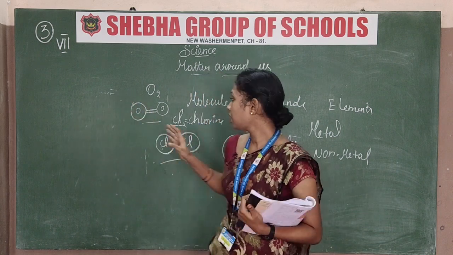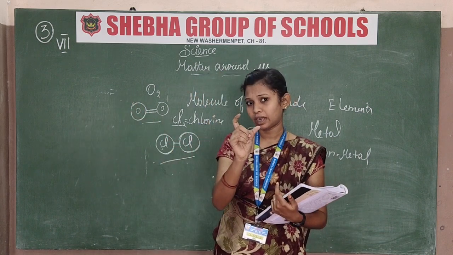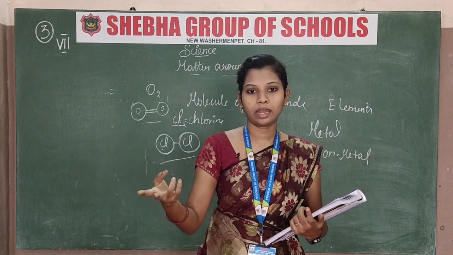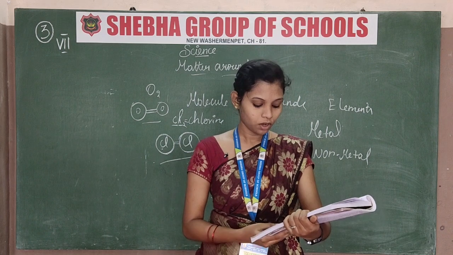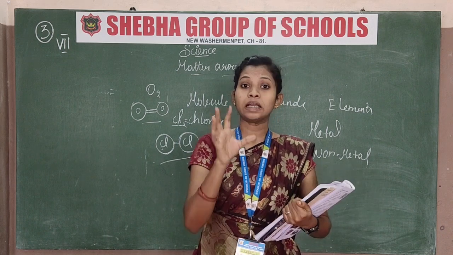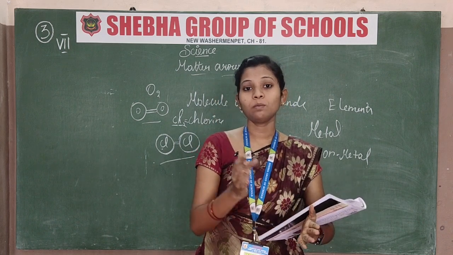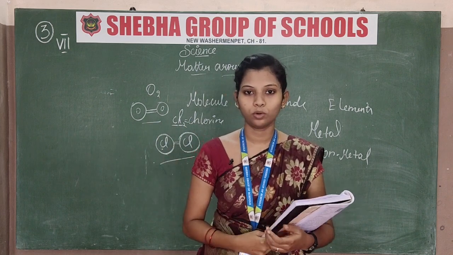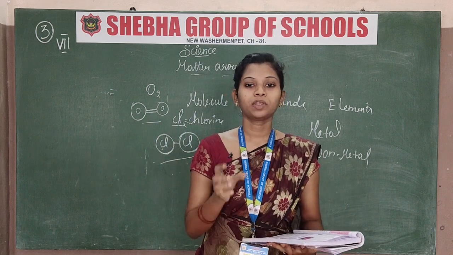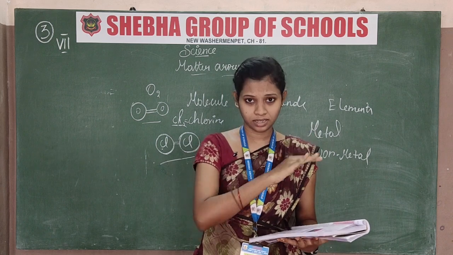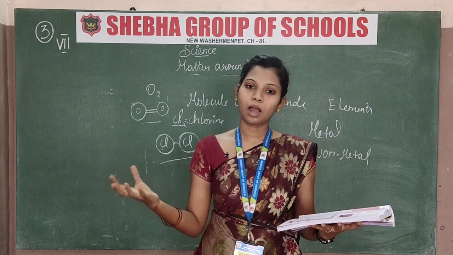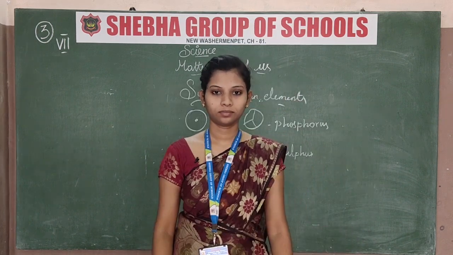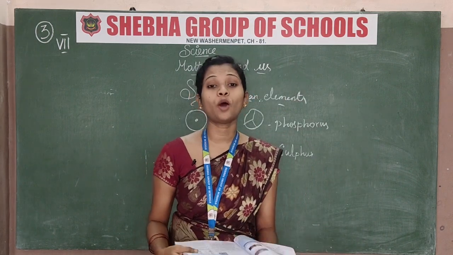What I said, atom means one single atom and element means combining more than one atom. For a compound also, the atoms which combine, more than one, that is a compound. Let's see the properties of compounds.